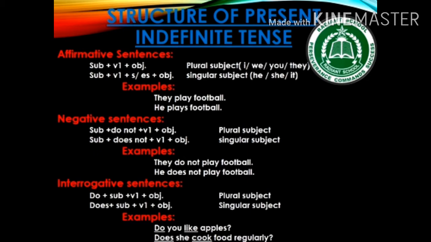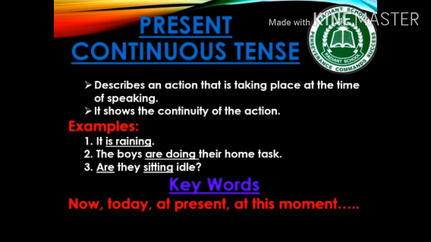Got it? Okay. Then comes present continuous tense. Present continuous tense describes an action that is taking place at the time of speaking. It shows the continuity of the action. For example, it is raining. The boys are doing their home task. And are they sitting idle? In all these three sentences, we can see the action has started but it has not finished yet.